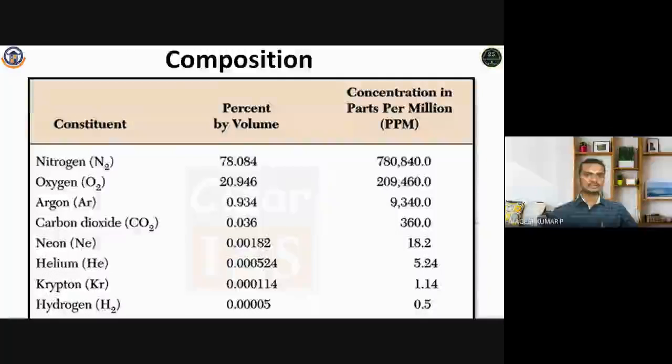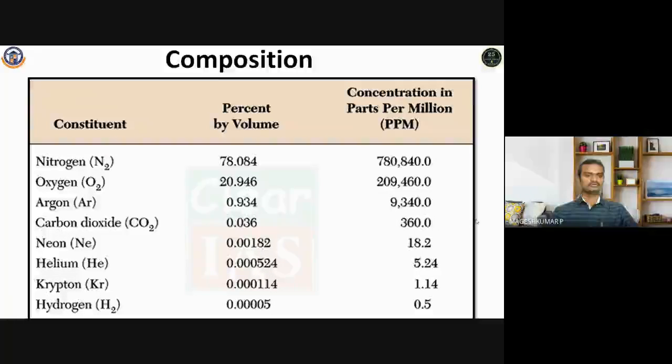Let us see the different compositions available within the atmosphere. The primary gas is nitrogen, N2. We can see the percent by volume is 78.084, and the concentration in parts per million we can take as 7,80,840 ppm. So this percent by volume is what we will always look into.